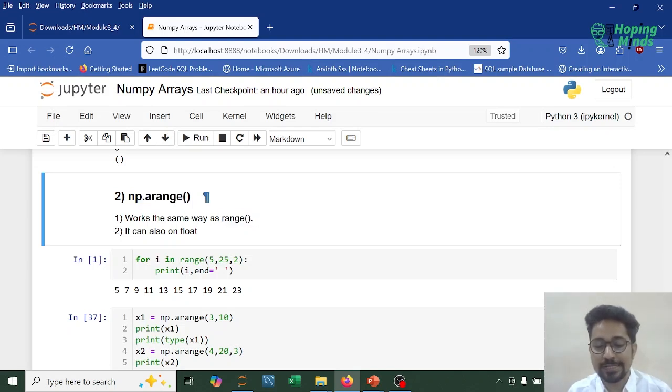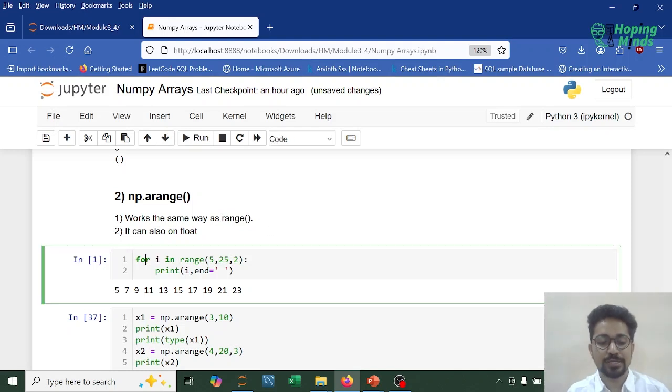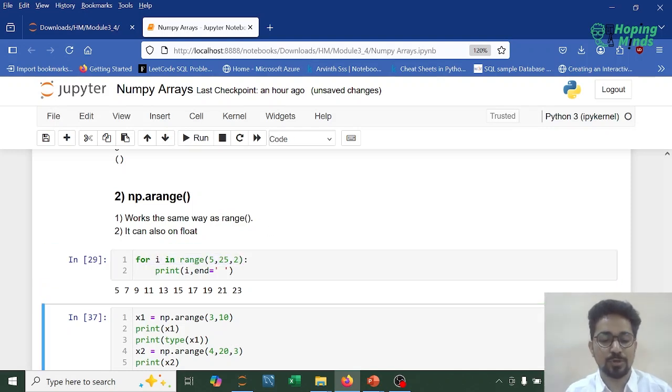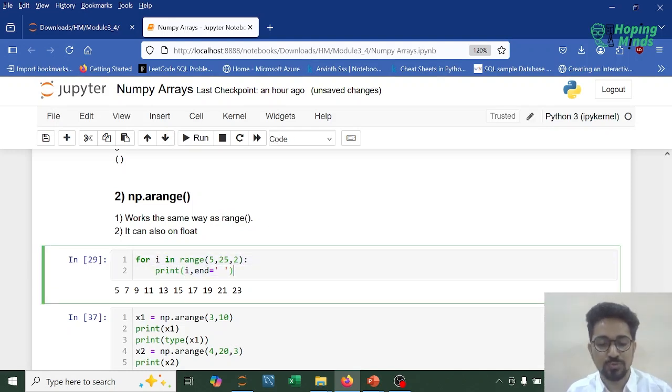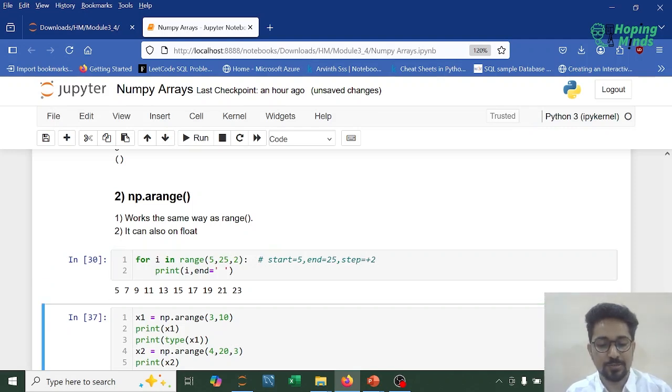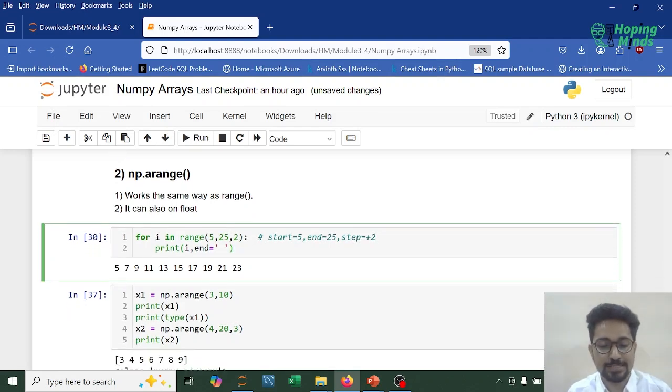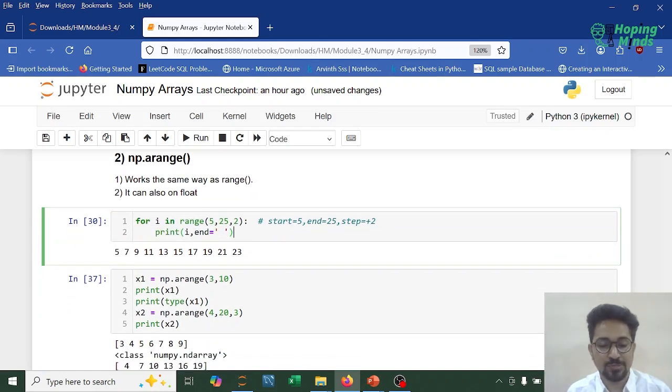The benefit with arange is that it also supports array creation on float data type, which was not initially supported with the range function. So over here, if I'm writing for i in range 5 comma 25 comma 2, we know how this works. Over here the start is 5, the end is 25, and the step size is plus 2. This is how we can iterate over the specified range.